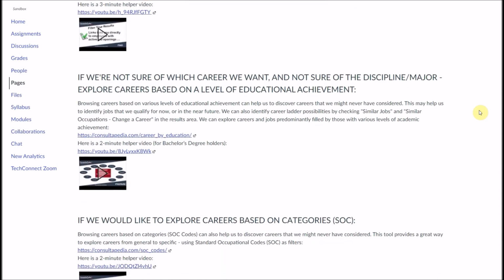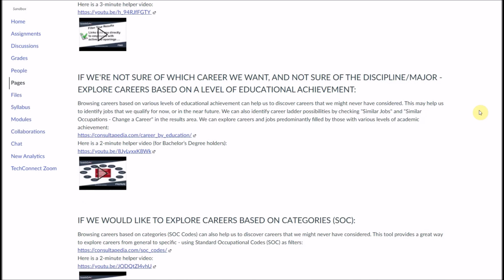On the other hand, if they're not sure of the career that they want, and they're not sure of their major, maybe they're undeclared, but they have a pretty good idea of what level of educational achievement they want to reach, this one breaks it down according to levels of educational achievement, and whether it's an entry-level position, which requires 1 year or less of experience, or a regular position, which may require a little more experience to get hired.